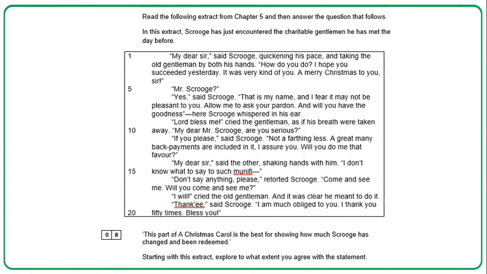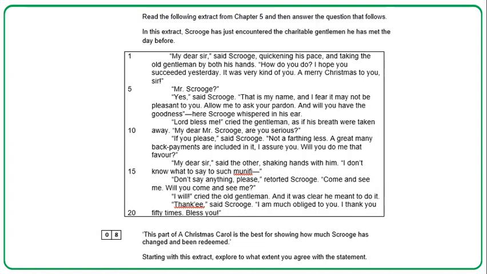"My dear sir," said the other, shaking hands with him, "I don't know what to say to such money for—" "Don't say anything, please," retorted Scrooge. "Come and see me. Will you come and see me?" "I will," cried the old gentleman, and it was clear that he meant to do it. "Thank'ee," said Scrooge. "I am much obliged to you. I thank you 50 times. Bless you."